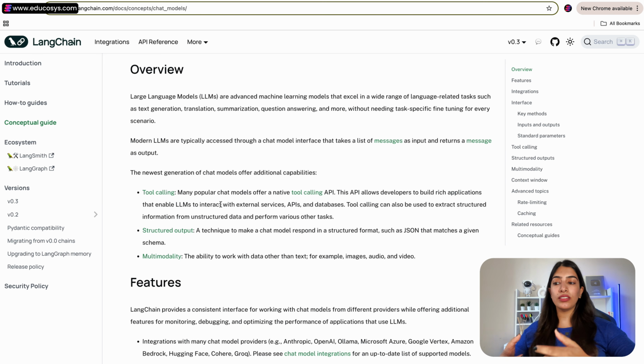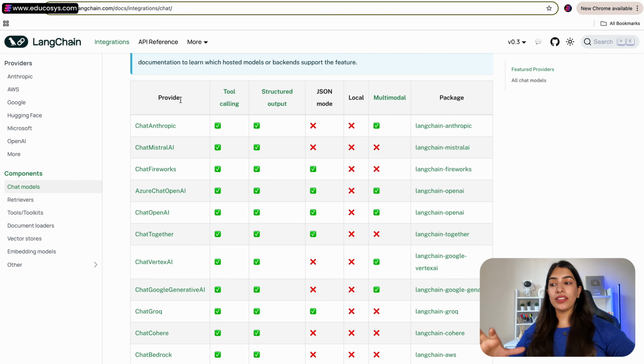So tool calling meaning, do they support external tools? Structured output meaning, can they respond in a structured format? Like for example, JSON. Multimodality meaning, do they support only text or do they also support images, audio, video? So that is multimodality. So like this, they have mentioned that these are the providers. These are the functionalities that they support.